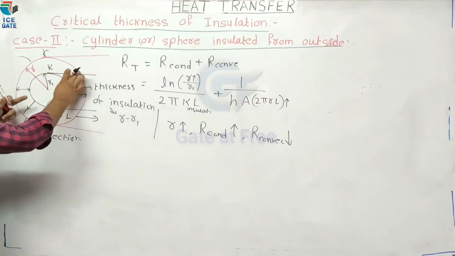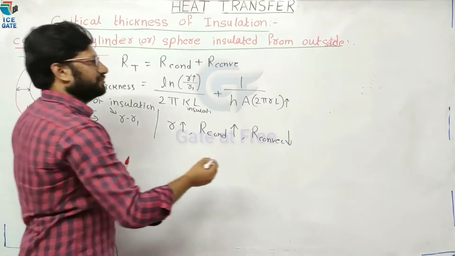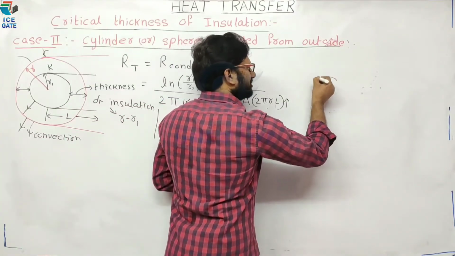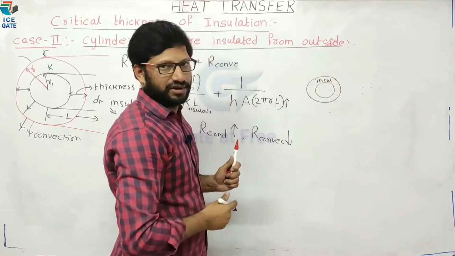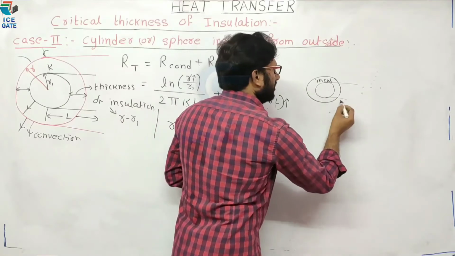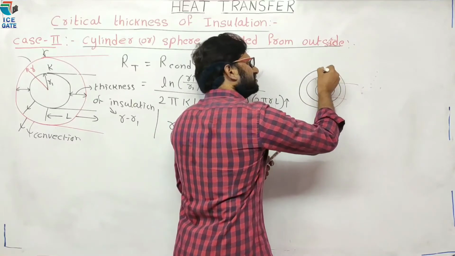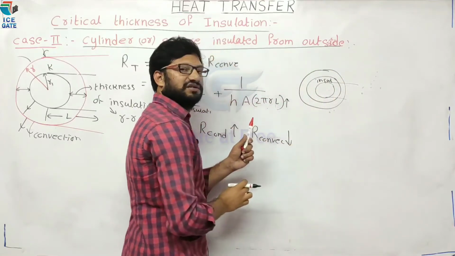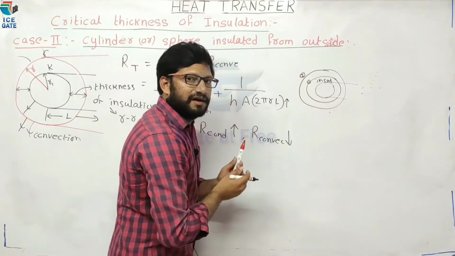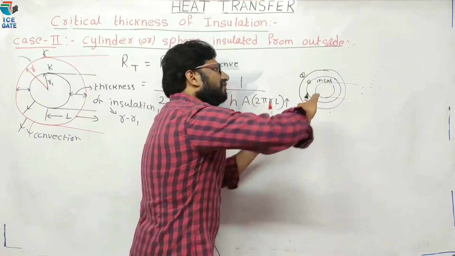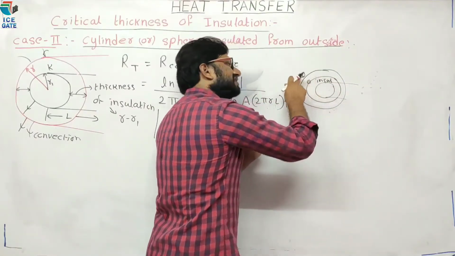By increasing the thickness of insulation, the surface area available changes. For example, suppose this is the first insulation and this is the second insulation, with increased thickness. The area available for convection in the first case is less than in the second case.